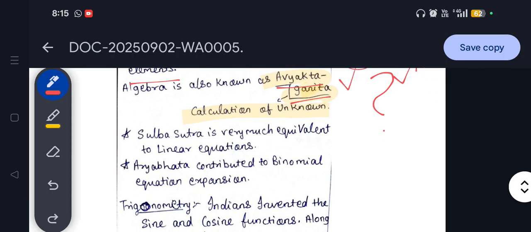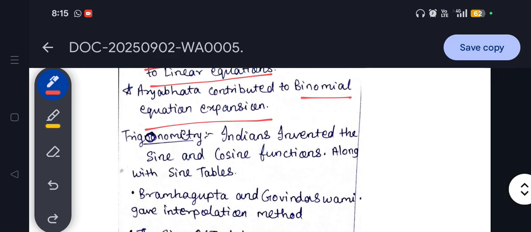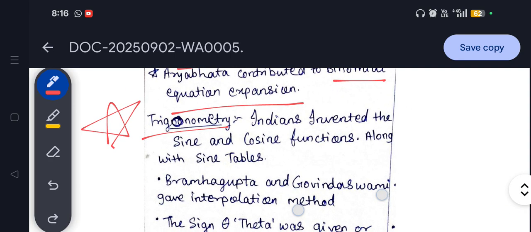So Sulbasutra is very much equivalent to linear equation, right? So the knowledge of linear equation is written in the Sulbasutra. Aryabhata contributed to binomial equation expansion. See what a vast knowledge we Indians had, and we have to again popularize all this knowledge as you students are learning. I hope that you will contribute to this knowledge ahead again. Trigonometry, the very important concepts of trigonometry, and this part we will be learning in the next video. So many things are there that we will be learning.